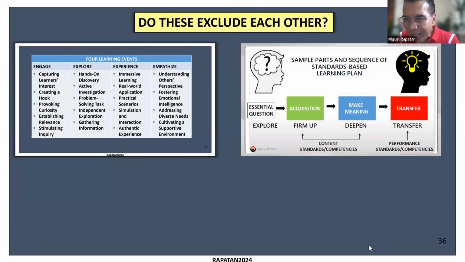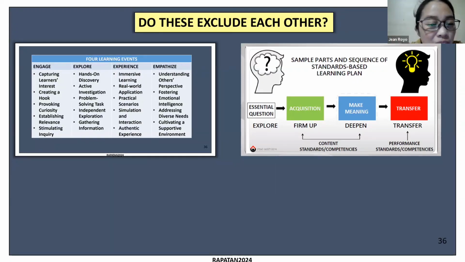So what do you think about that? Jean Royo? Good afternoon, Doc. Yes, I can hear you. Can you repeat the question, Doc? The question that you see on the screen is, do they exclude each other? In other words, are these two very different from each other? Or can we see certain parts of one in the other?